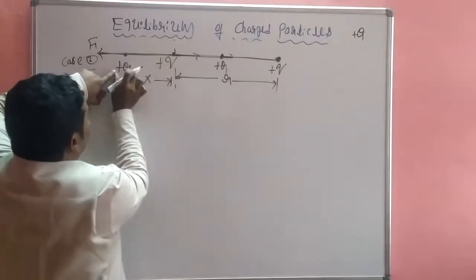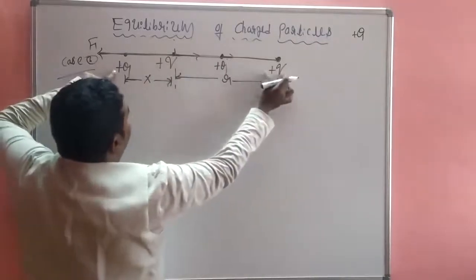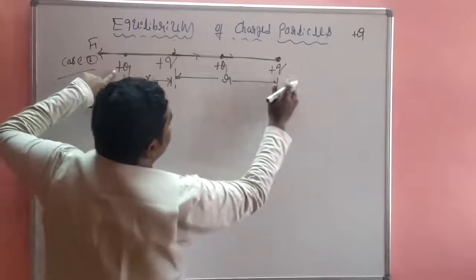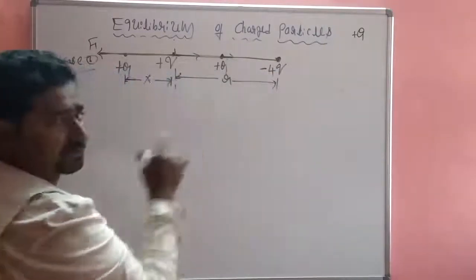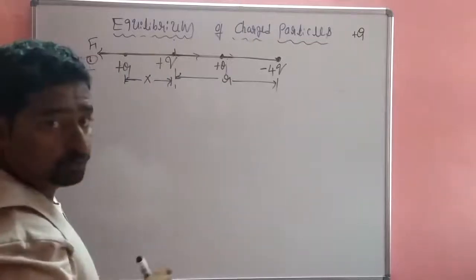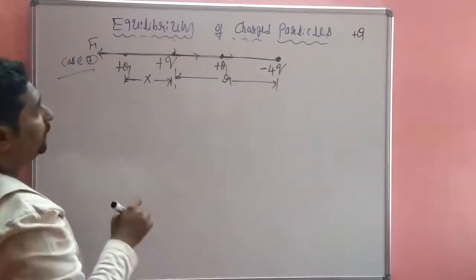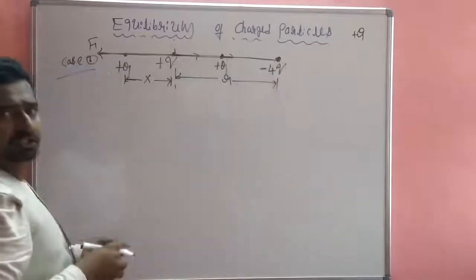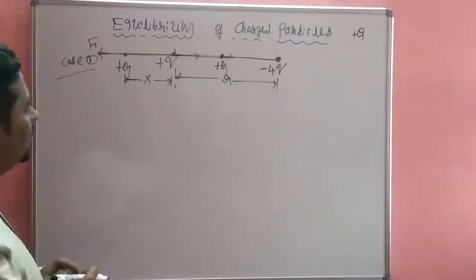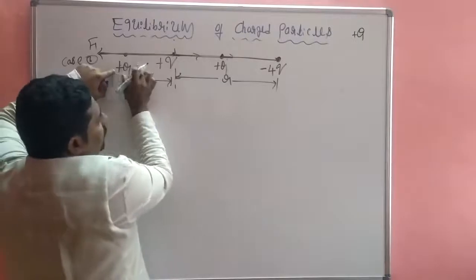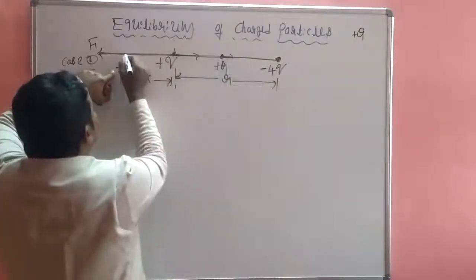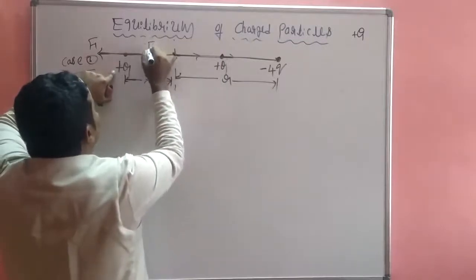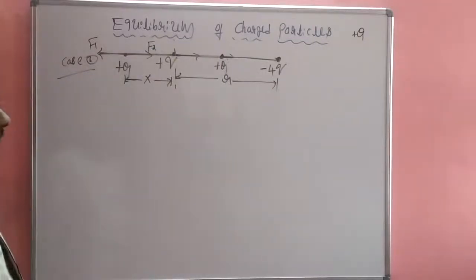Next, positive, this is minus 4q. Because I have completed the positive one. Okay, now the magnitude with the polarity changes for the two different charges, plus q, minus 4q. So it is attractive. So attractive means this one, f2.